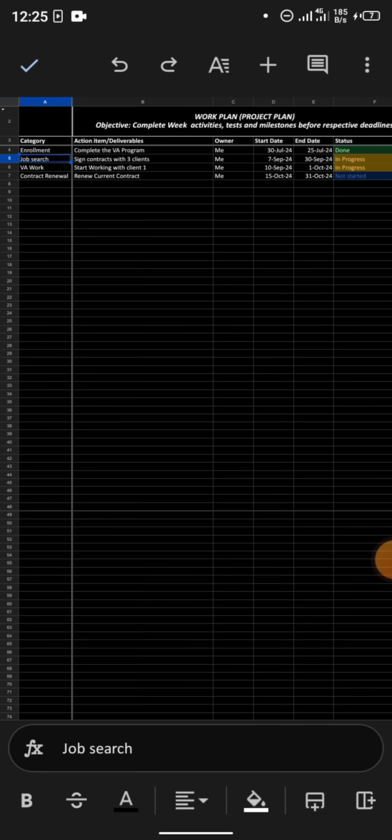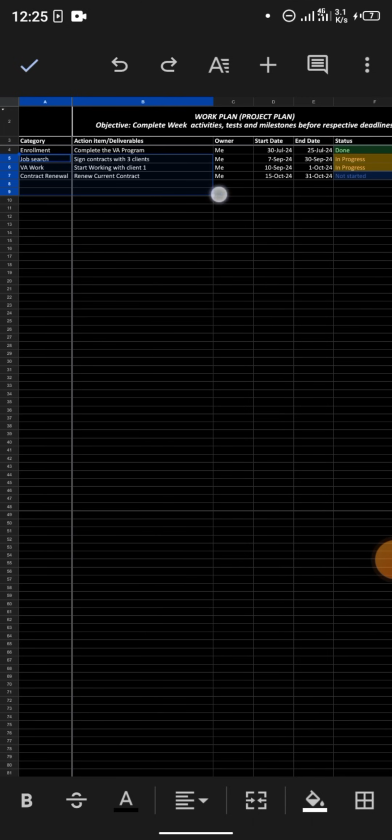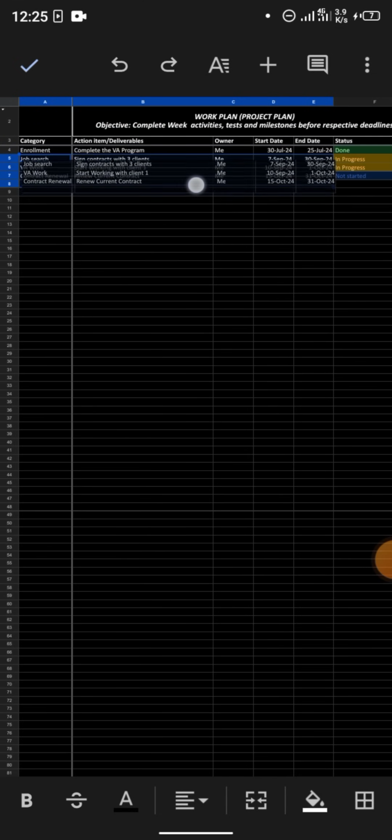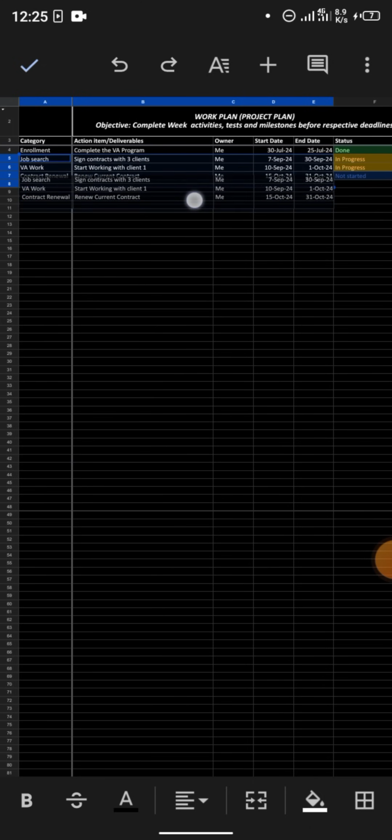From this job search side, we just select it all. Tap on the job search, from that A5 cell, then you select it all to the end date. Then you tap on it and hold it. Then you bring it down just a bit. So just a cell, we're bringing it down below. Or 2, we're bringing it to 7 so that we can add milestone 8 and graduation cells.